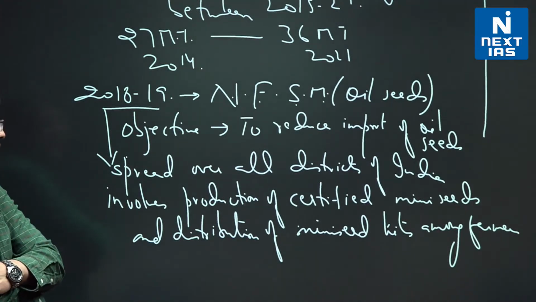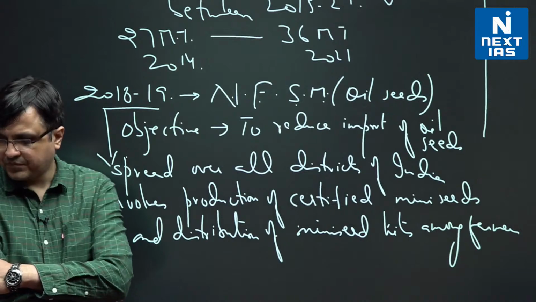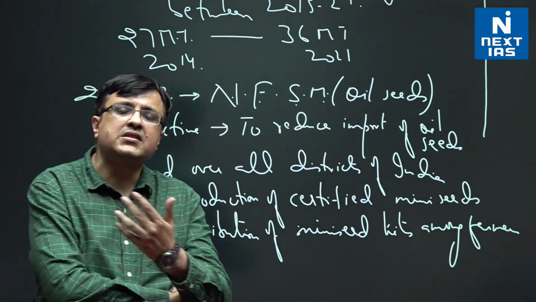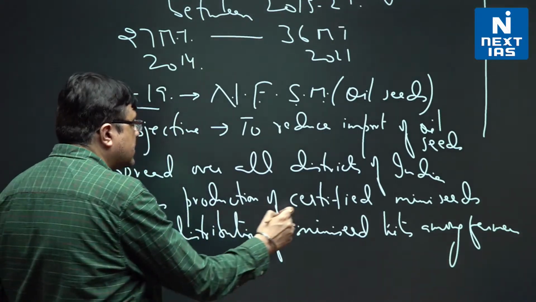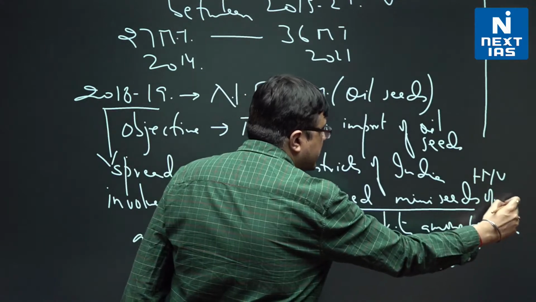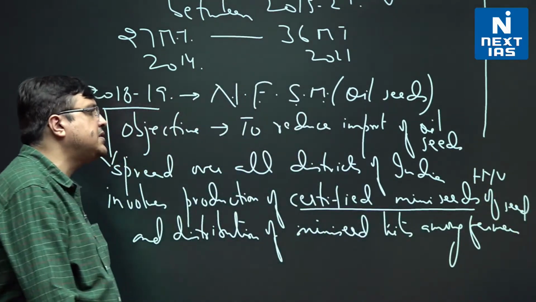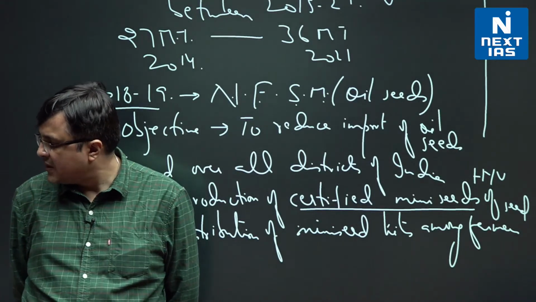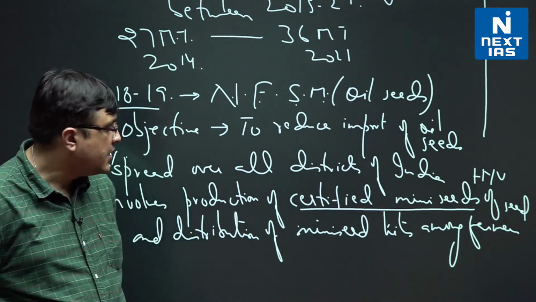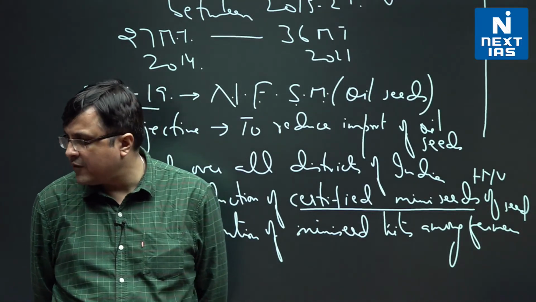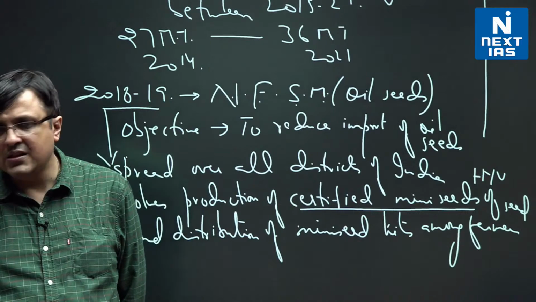So I repeat again, the idea is to make them as efficient as possible so that the high yielding quality seeds can be produced more. When we say certified mini seeds, it is nothing but a high yielding variety of seed. So that is one way in which they are trying to promote oil seeds.